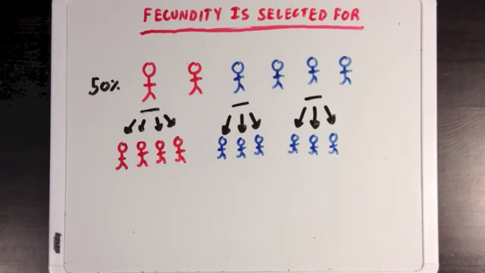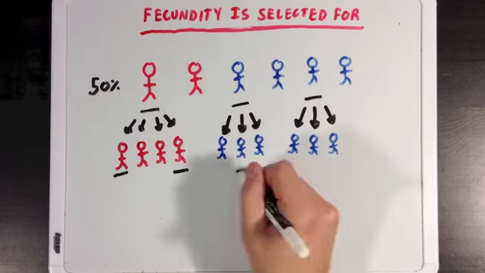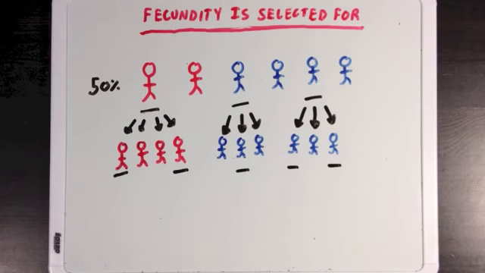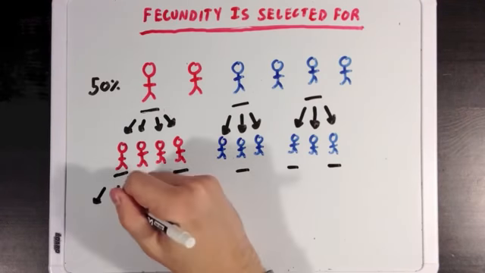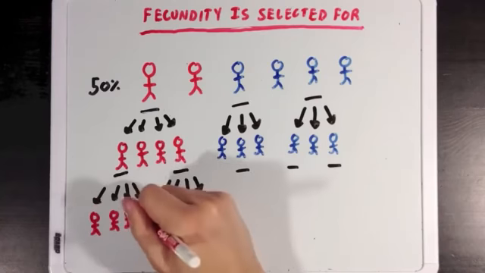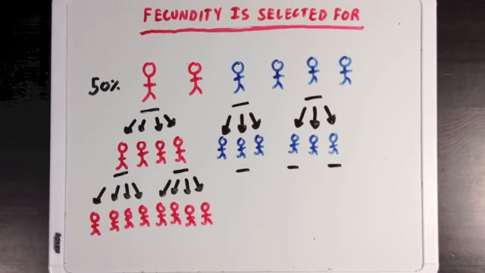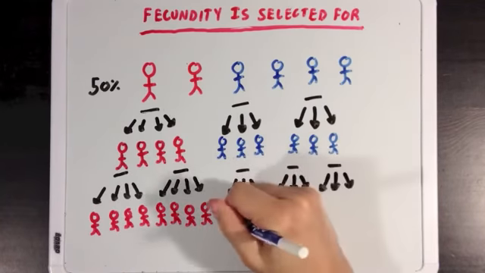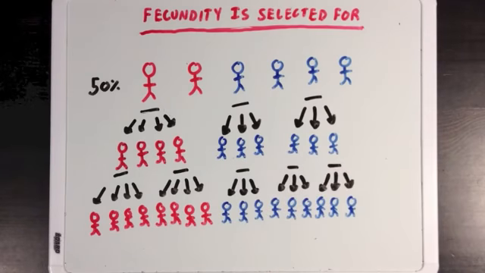So by our second generation, we have 4 red people and 6 blue people. Now, 2 of our red people, 50%, will survive, and 3 of the blue people, also 50%, will survive as well. But once again, the surviving red people will each have 4 offspring, while the surviving blue people will only have 3 offspring each. So this leaves our third generation with 8 red people and 9 blue people.